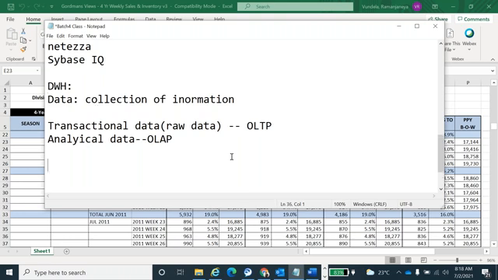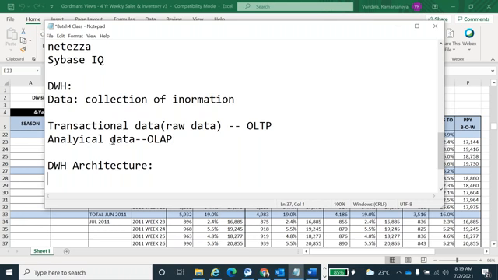Next, what is the data warehousing architecture? I told you we are deriving from the transactional data, right? This transactional data they're going to store in many places.